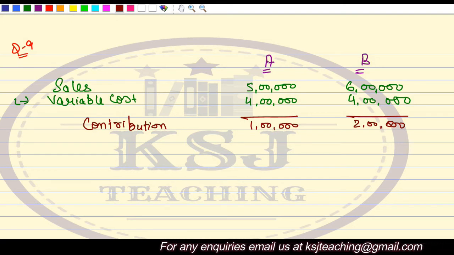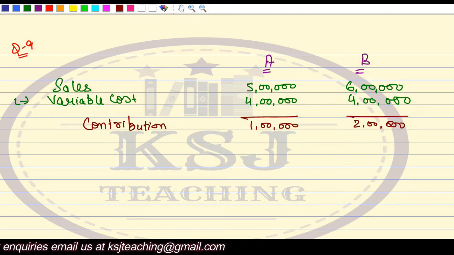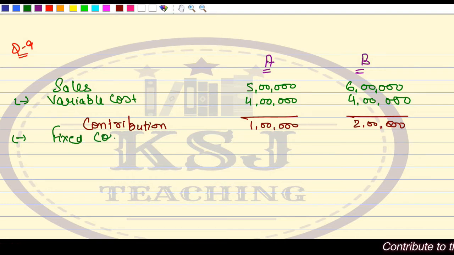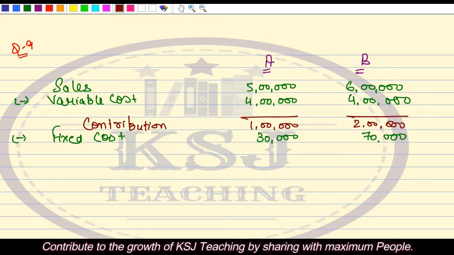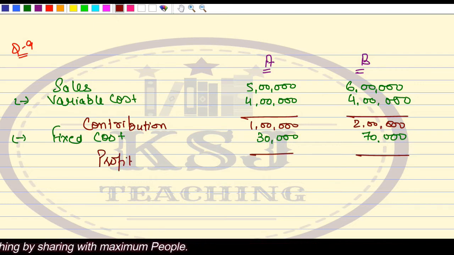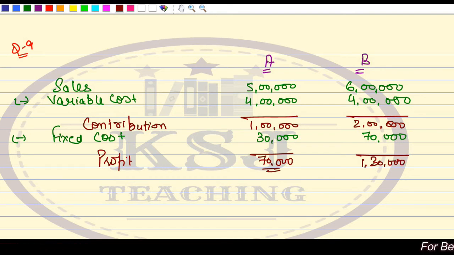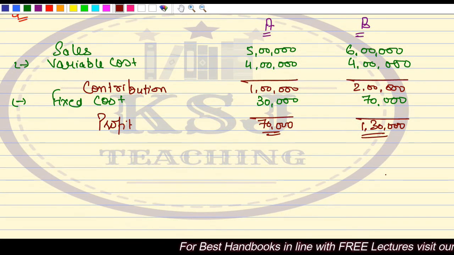Then we subtract fixed cost, that is 30,000 and 70,000. This is given, we just calculated it for the sake of contribution. So profit is 70,000 and 1 lakh 30,000. Now, sir, this is the situation.